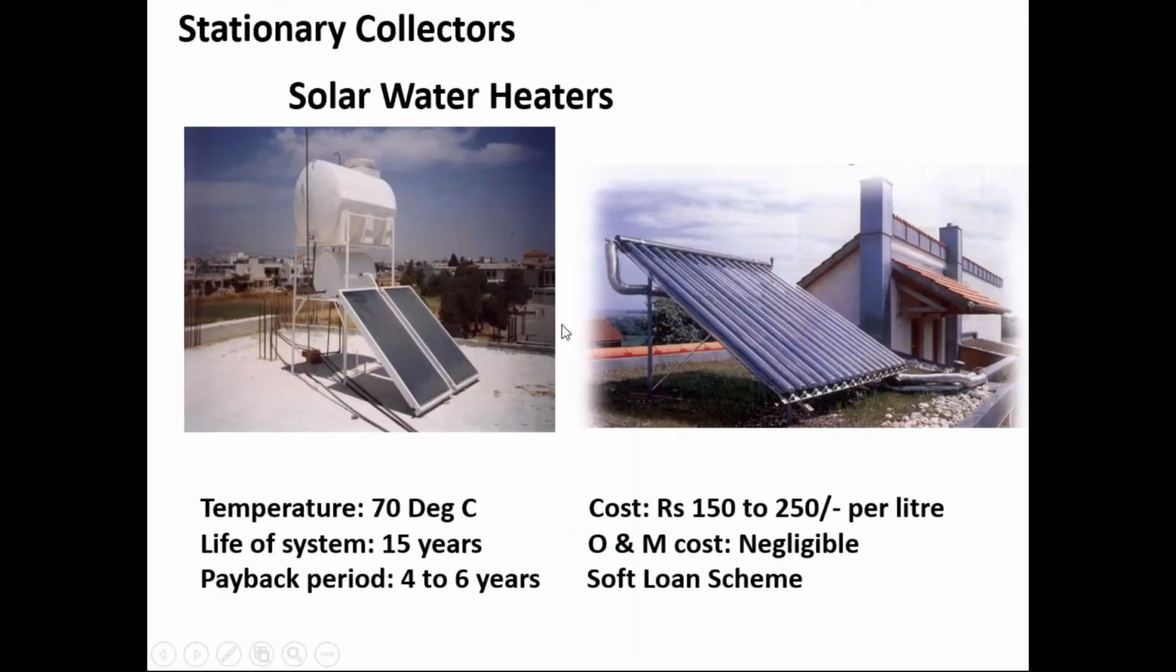All of you must have seen these types of collectors on the rooftops of many buildings or bungalows. This type of collector is called a flat plate collector, and this is the evacuated tube collector. The temperature range here is from 70 to 100. 100 you seldom get, unless you put reflectors below these collectors. But the temperature range is usually 70 to 80 degrees, and these are very popular and proven technologies.